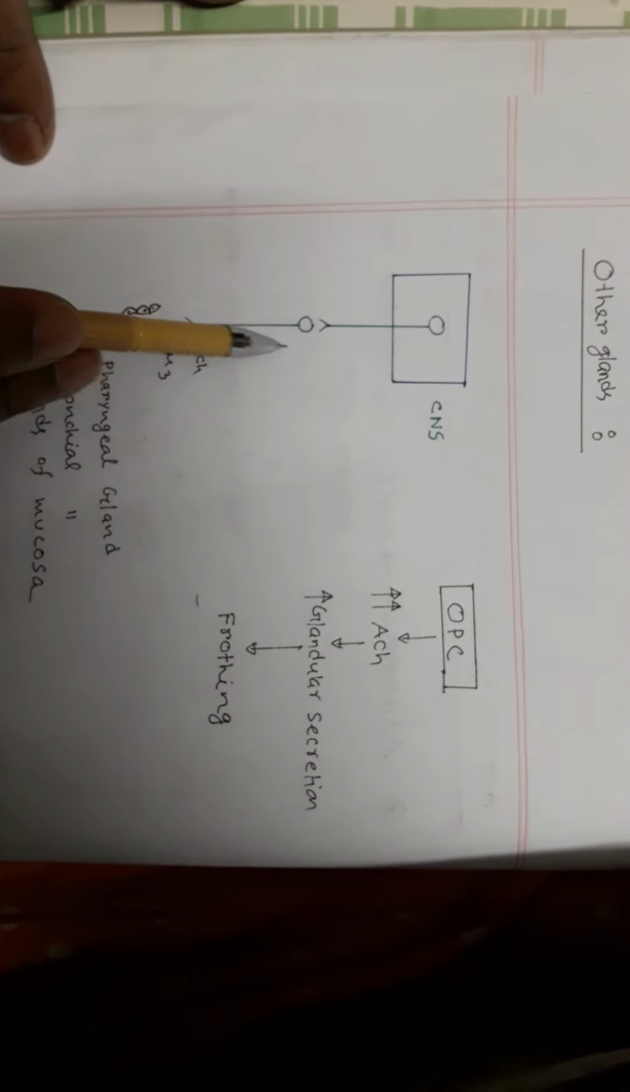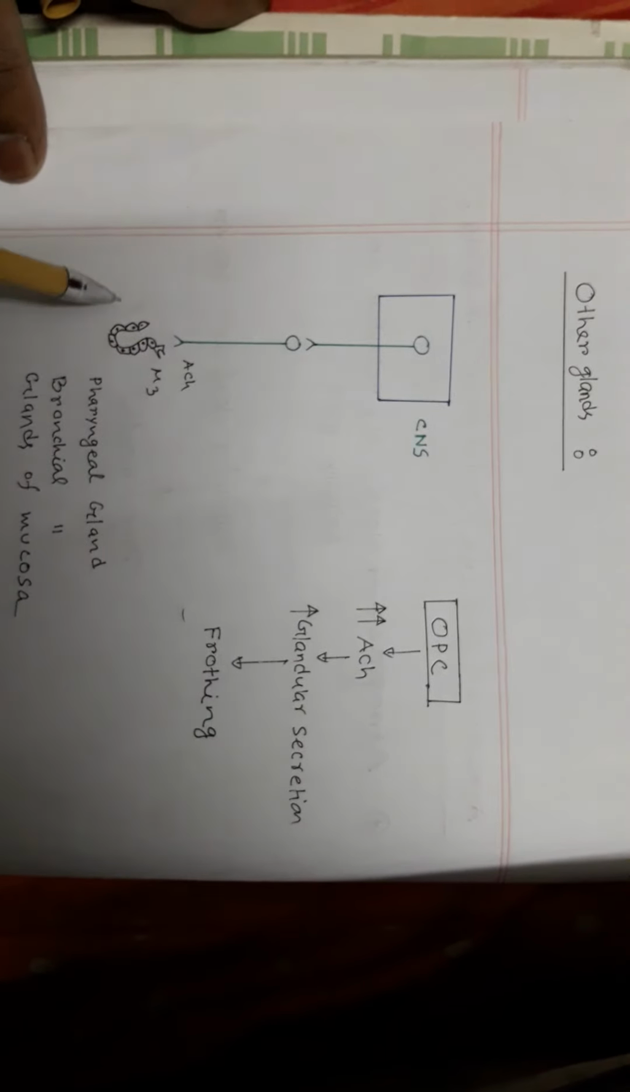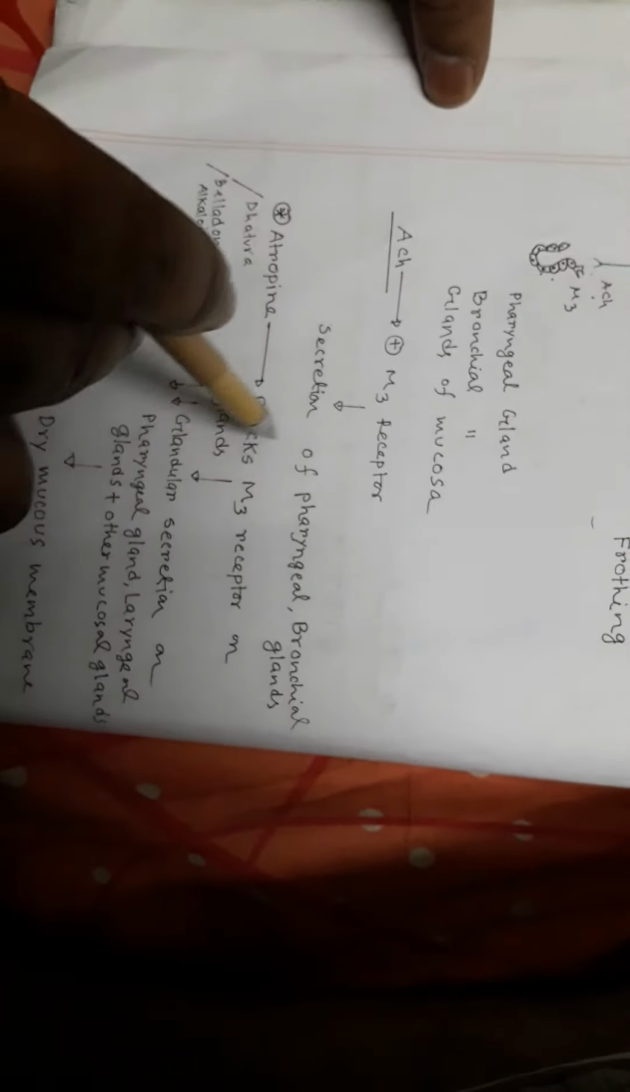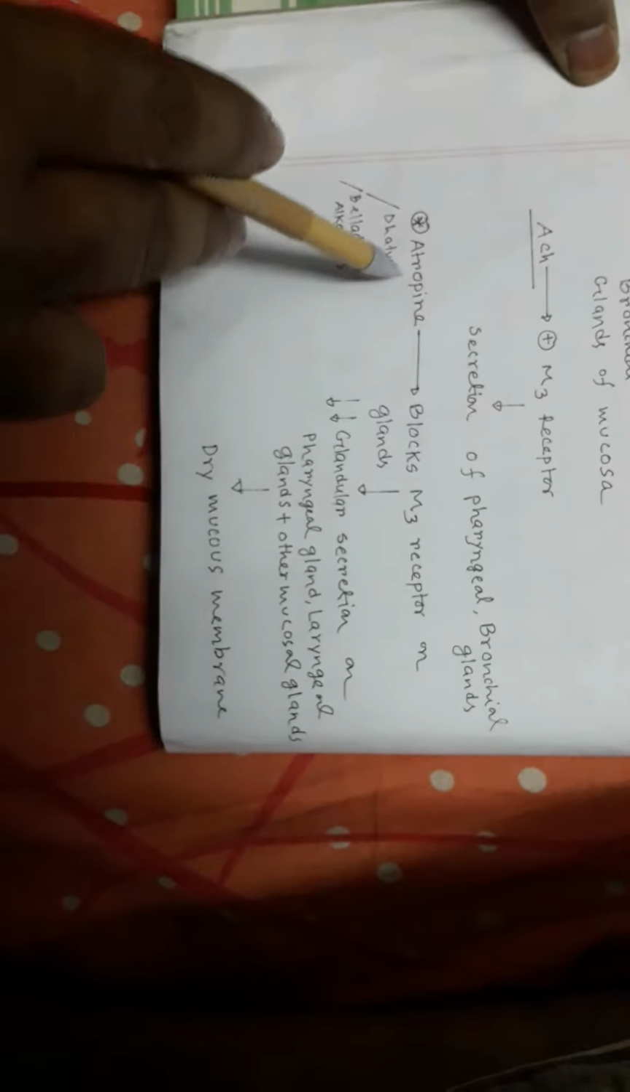So what is the effect of acetylcholine on the other glands? This is the CNS, this is a preganglionic neuron, and this is a postganglionic neuron. Suppose this is a gland in the pharynx or bronchus or GIT or any other mucosa, and these glands contain M3 receptor, and acetylcholine stimulates the M3 receptor and promotes glandular secretion. So what will happen if you give atropine?